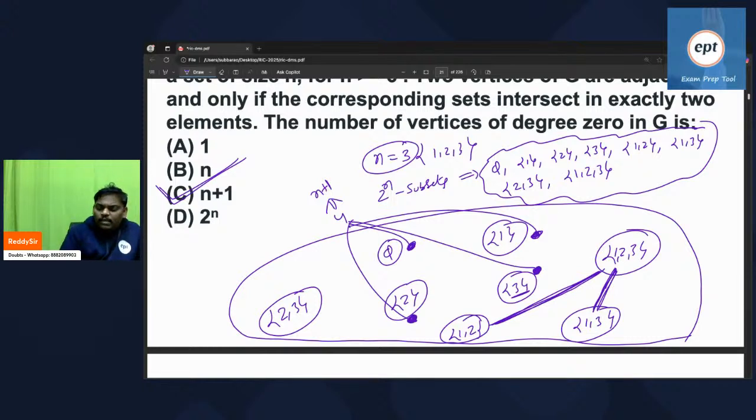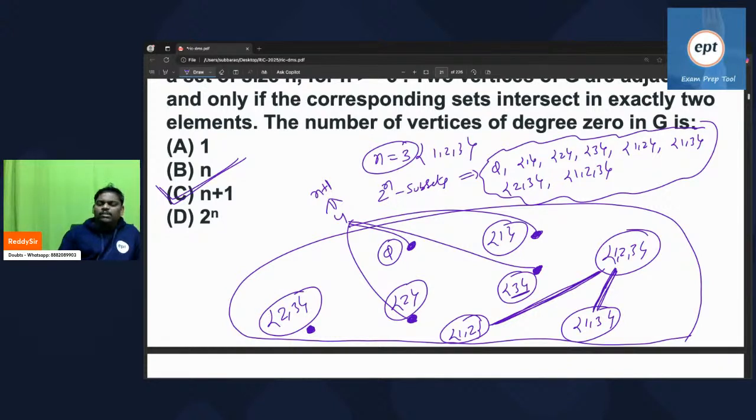Some people are saying, sir, this is 2 3. Can't you say this is a degree 0 possibility? No, because this one has two people, and if you do the intersection with 1 2 3, you will get 2 3. So there is an edge. But these singleton sets never get any edge because they themselves have one element. Intersection of one element with anyone cannot give two. So the answer for this one is going to be option C, n plus 1.